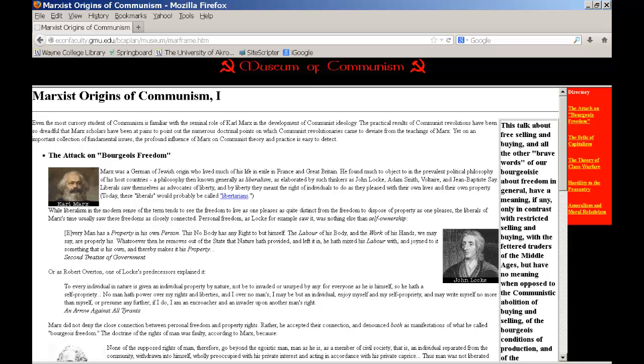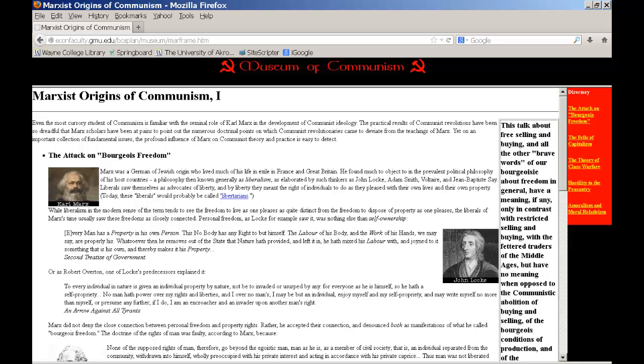Our next question is, does the source answer the major questions you have about the topic? And again, we're going to have to get into the article itself to judge this, but from a cursory glance, it looks like it might answer some of the major questions. It probably won't answer all of them, but it might answer at least one or two. However, we'll want to read it to be sure.